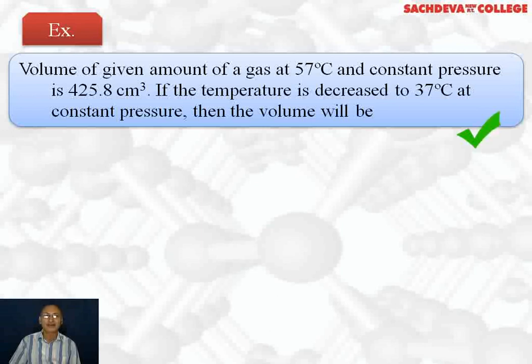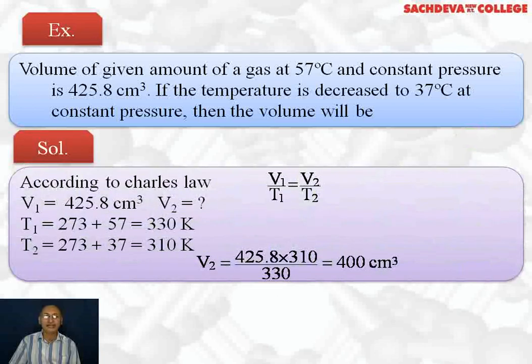Volume of a given amount of a gas at 57 degrees centigrade and constant pressure is 425.8 centimeter cube. If the temperature is decreased to 37 degrees centigrade at constant pressure, then what will be the volume? How to solve it? First, we see that pressure is constant. Because pressure is constant, we will apply Charles law, and Charles law is V1 over T1 is equal to V2 over T2. Initial volume is 425.8 centimeter cube. Final volume we have to find out.